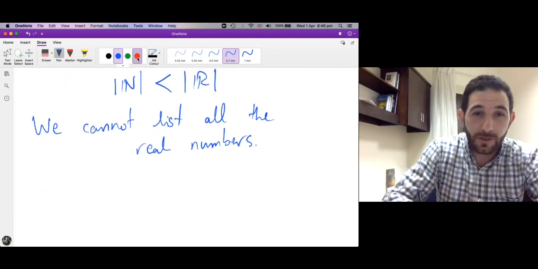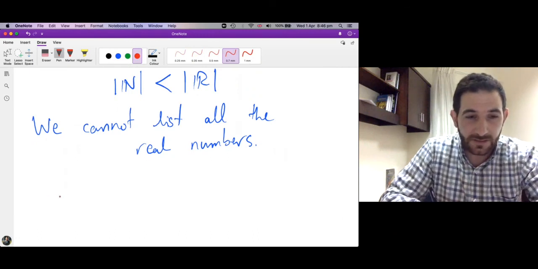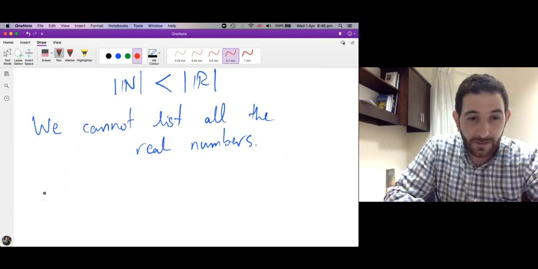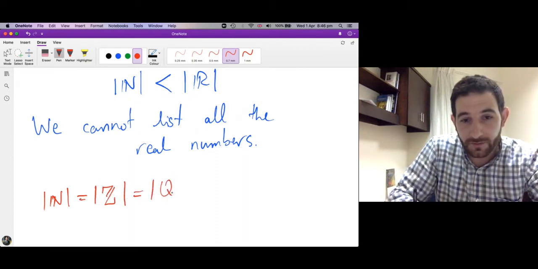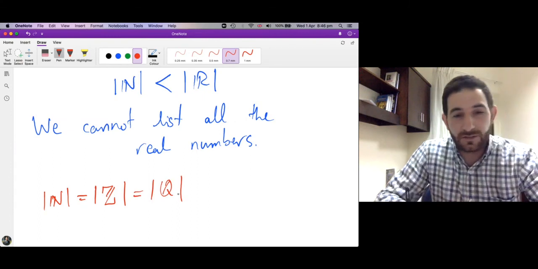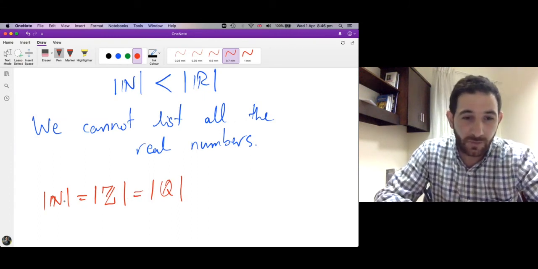Okay, so what did we prove in these series of sessions? That the cardinality of n is equal to the cardinality of z. It's equal to the cardinality of q, right? This means that there is a bijection between n and z.